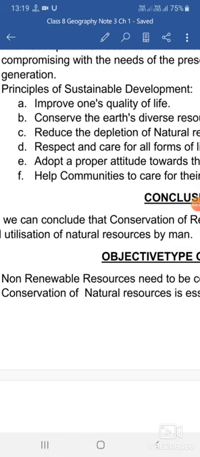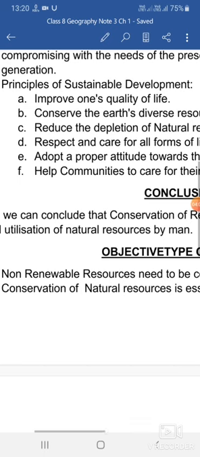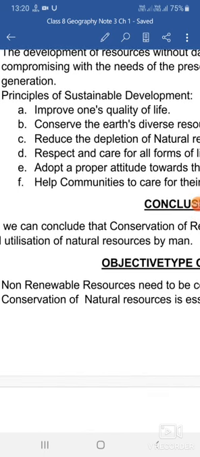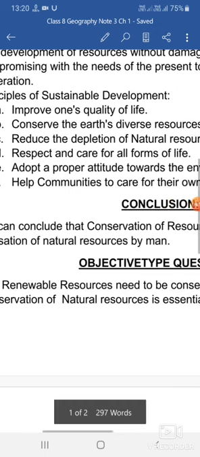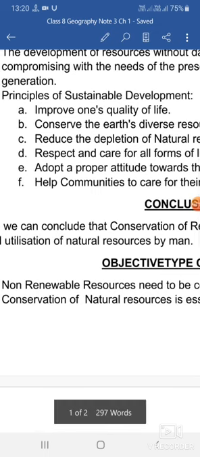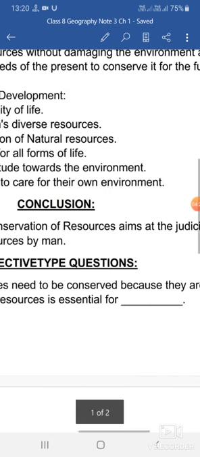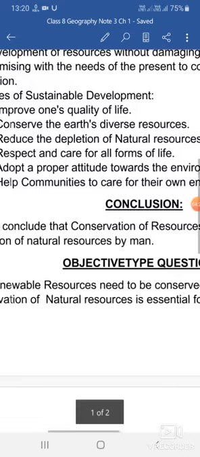So the second R is recycle. Third is reduce. We have to reduce our excessive or over exploitation of the resources, that is reduce. Fourth R is rethink. We have to rethink whether we will use that resource or whether we will make a substitute to keep that resource safe in the environment. And last, regenerate. Previously I said substitute, just giving an example: iron is an exhaustible resource.